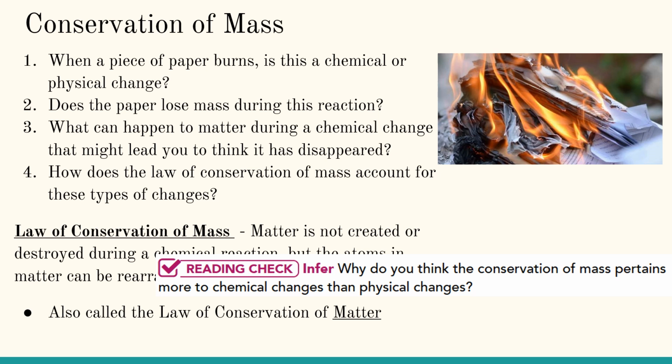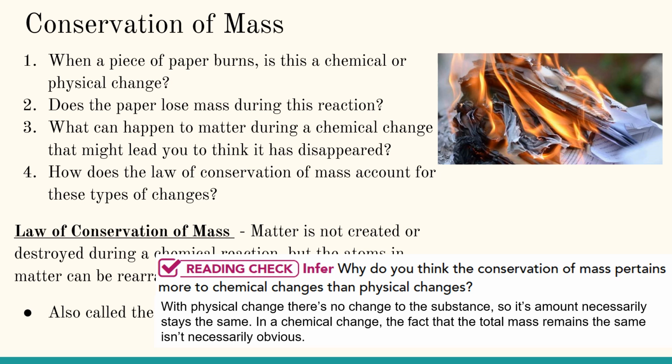Reading check. Why do you think the conservation of mass pertains more to chemical changes than physical changes? With physical changes, there's no change to the substance, so its amount necessarily stays the same. In a chemical change, the fact that the total mass remains the same isn't necessarily obvious, like our paper example. We have the paper, we light it on fire, we have ash. We don't intuitively know that the mass of those two things is going to be equivalent. So that's why chemical change is more pertinent to the law of conservation of mass.